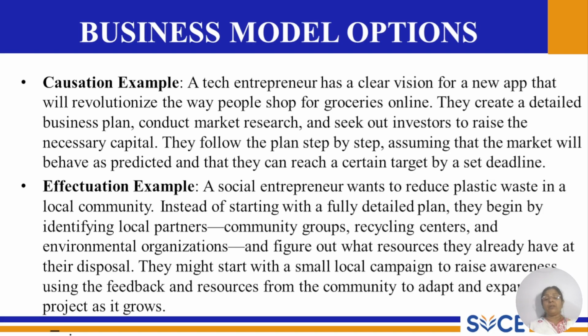Effectuation. Example, a social entrepreneur wants to reduce plastic waste in a local community. Instead of starting with a fully detailed plan, they begin by identifying local partners, community groups, recycling centers, and environmental organizations, and they figure out what resources they already have at their disposal. They might start with a small local campaign to raise awareness, using the feedback and resources from the community to adapt and expand the project as it grows.